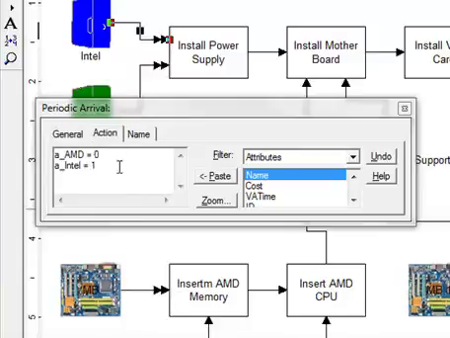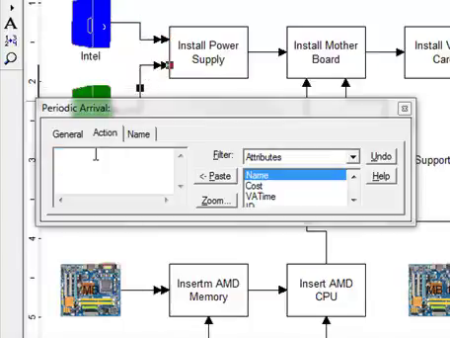Now we're going to do the same thing down below. We're going to highlight the items that are here, copy those, put them on the AMD based computer, and I'm going to switch those around. So AMD will assemble 1 and Intel will assemble 0.